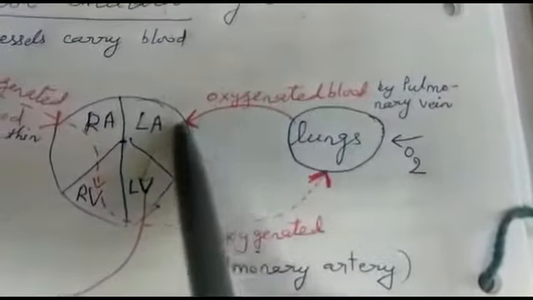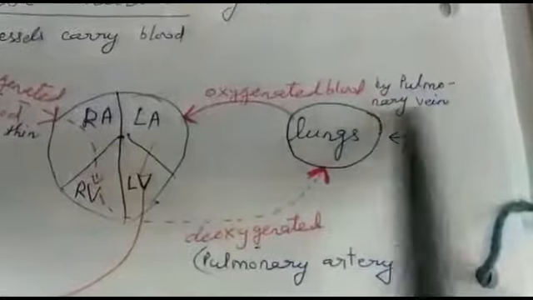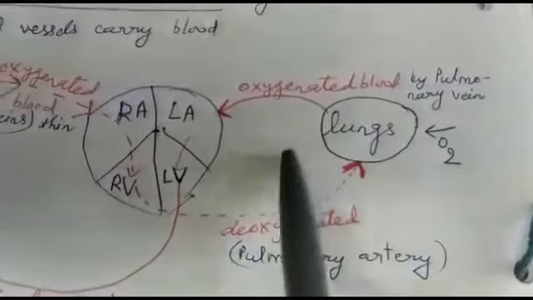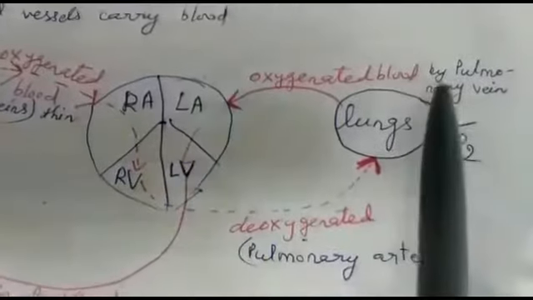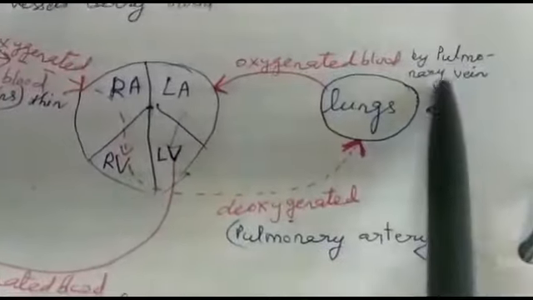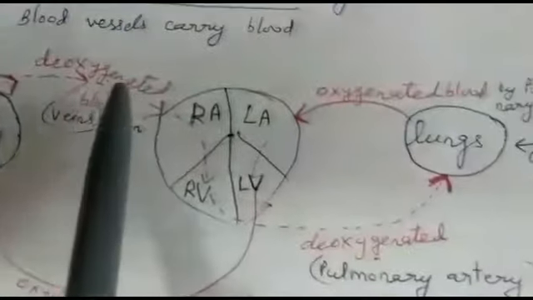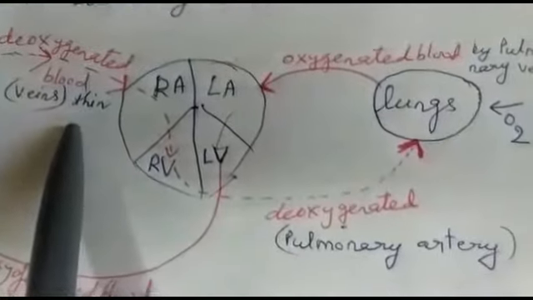This oxygenated blood is brought into the heart by the pulmonary vein. Remember, blood is transported into the heart by veins. If the vein is carrying oxygenated blood, then it will be the pulmonary vein, and if it is carrying deoxygenated blood, then it is just a vein.